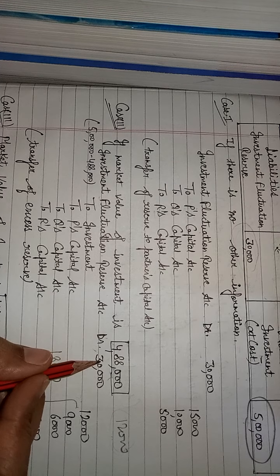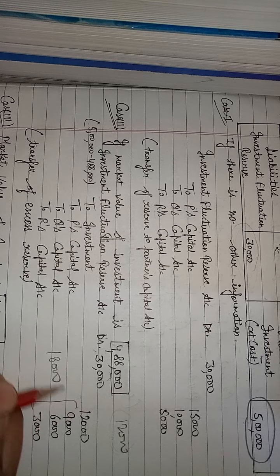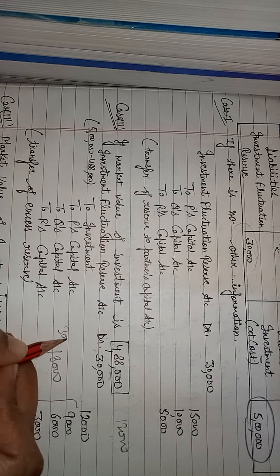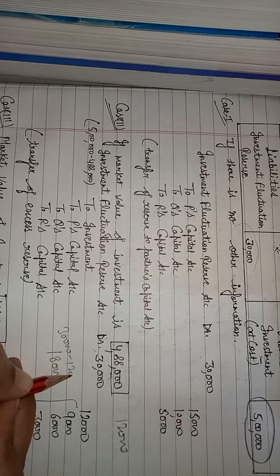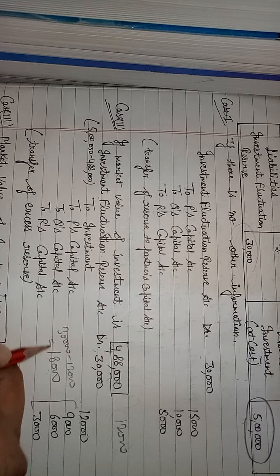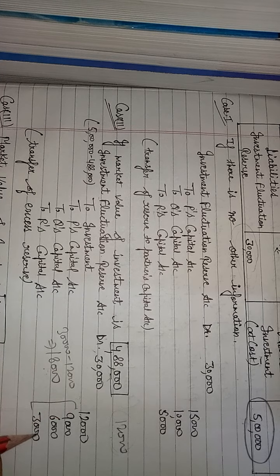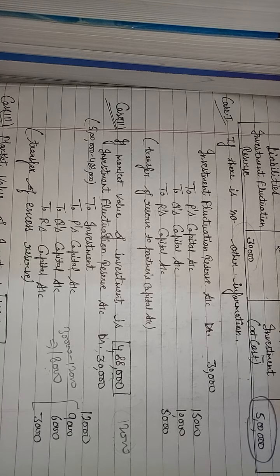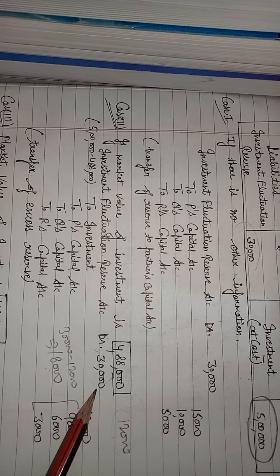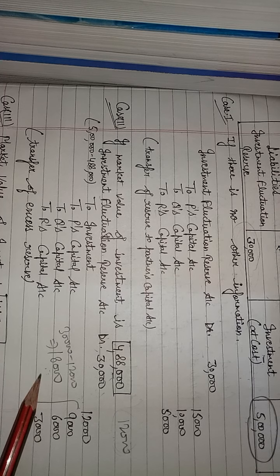Reserve is 30,000. We covered loss 12,000. Remaining 18,000. 30,000 minus 12,000, that is 18,000, will be distributed among partners. Clear? Total loss 12,000. Remaining balance of reserve is 18,000, will be distributed in old ratio among the partners.